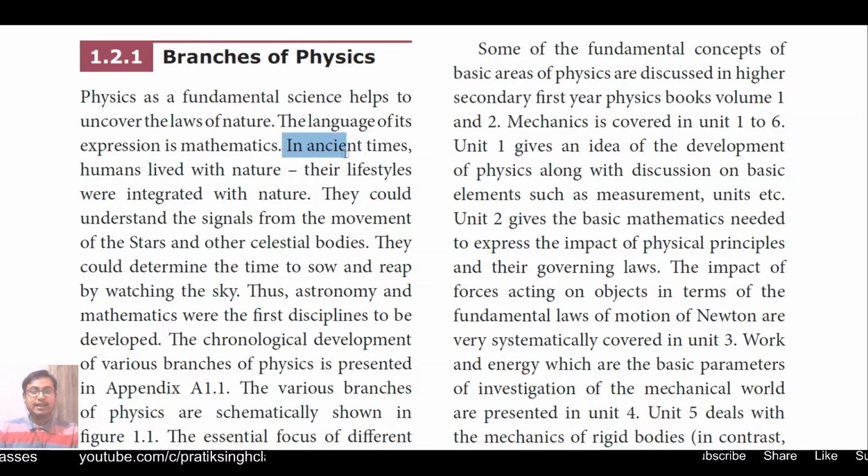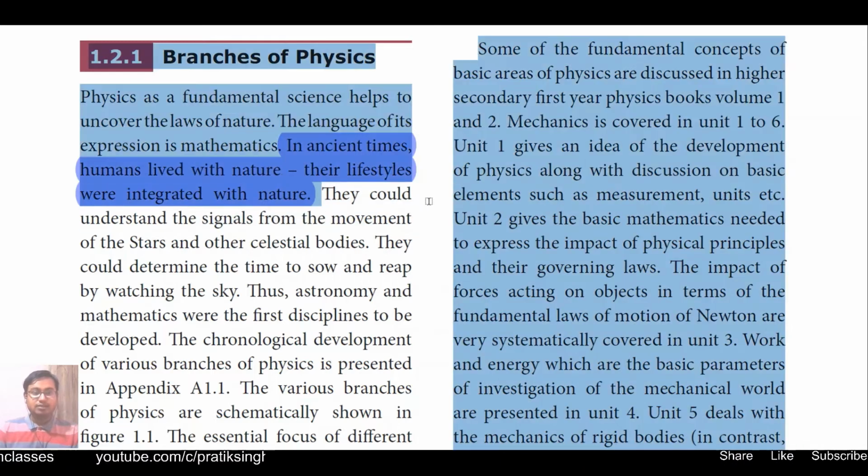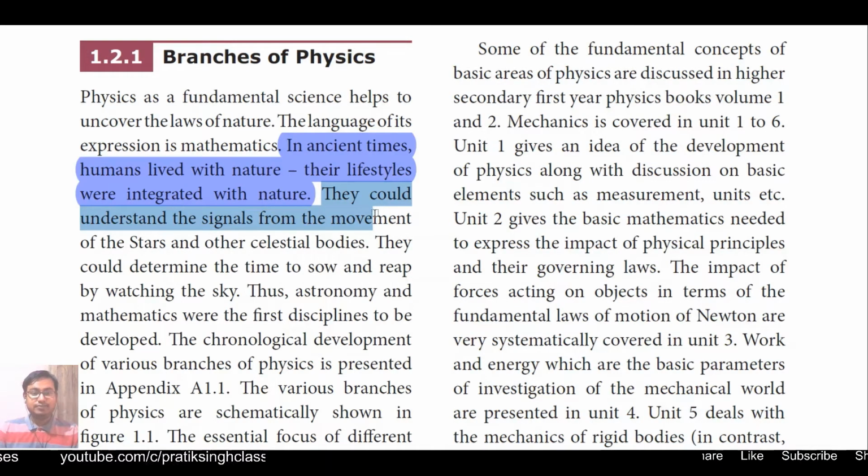In ancient times, humans lived with nature, their lifestyles were integrated with nature. We were very much related to the nature and living very near with nature. But now we became far away. They could understand the signals from the movement of stars and other celestial bodies.